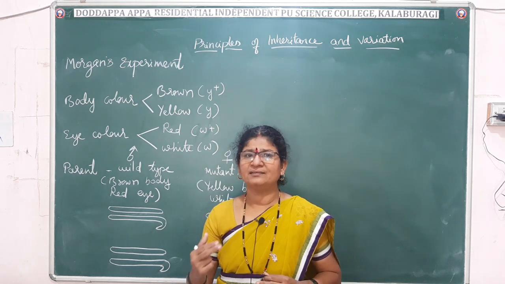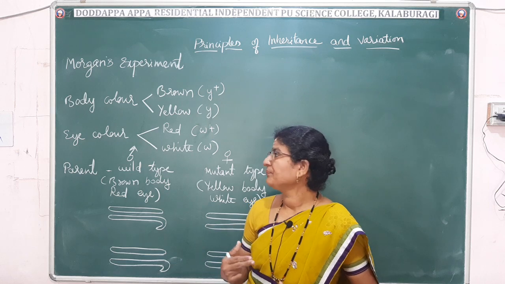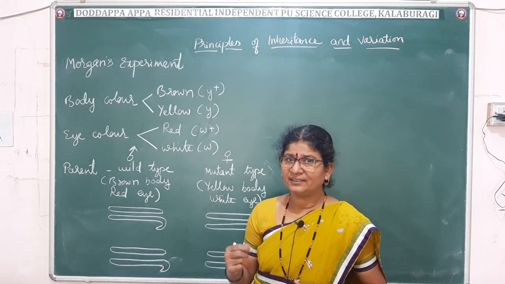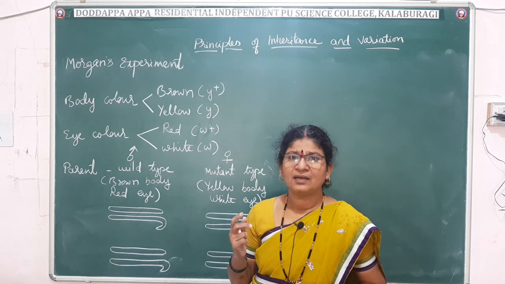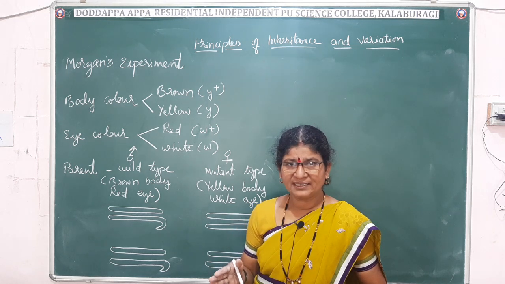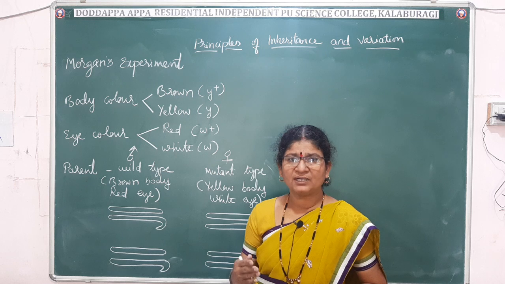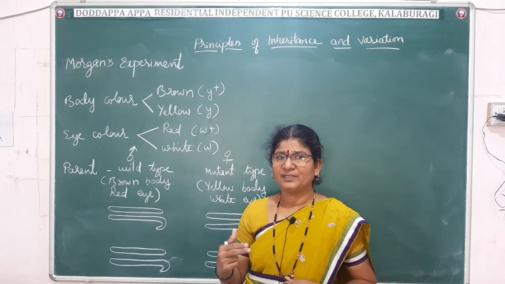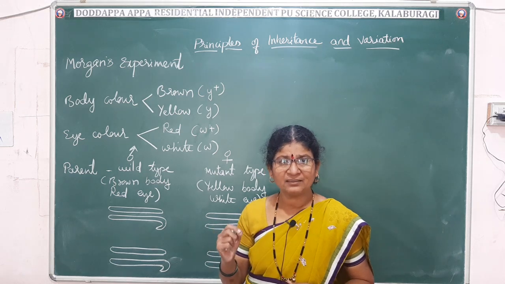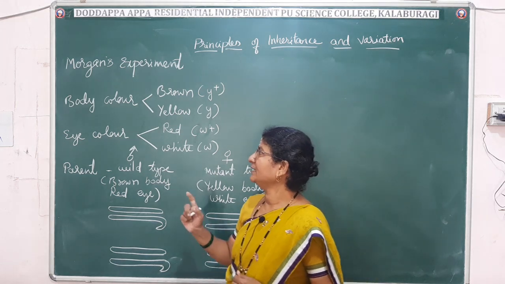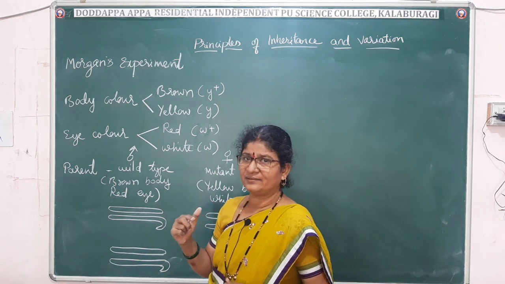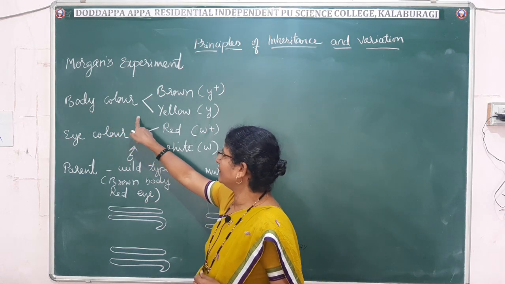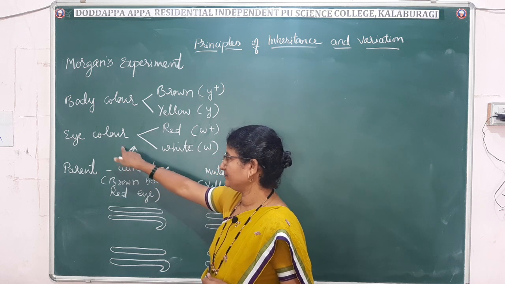So those are the characters Morgan selected. I told you that the natural varieties which occur in nature in large amount are called wild varieties, and the ones which occur after mutation, the new varieties, are called mutant varieties. Here he selected two characters for the dihybrid cross, that is body color and eye color.